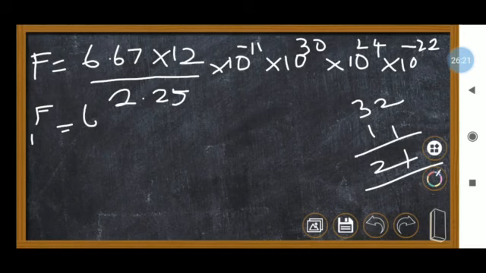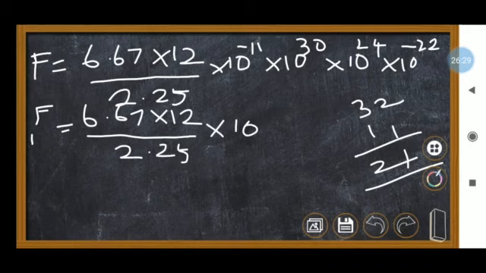So 6.67 into 12 divided by 2.25 into 10 to the power 21.